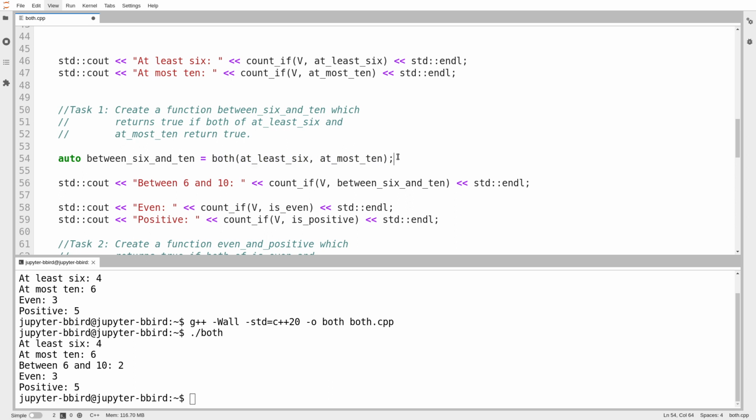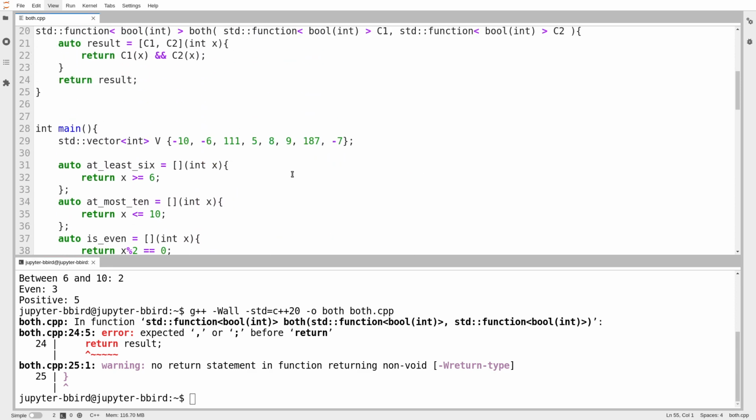Unfortunately, this is a very superficial language. It's all about outer beauty. And notice when I call it, this just looks beautiful. The function between 6 and 10 is the function consisting of the case where it's both at least 6 and at most 10. This is actually more readable than what I had before. Okay, but does it work? We'll try it out.